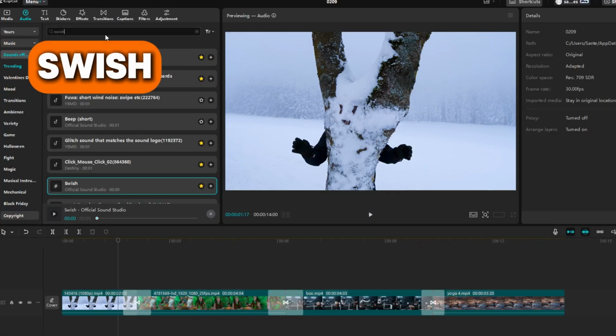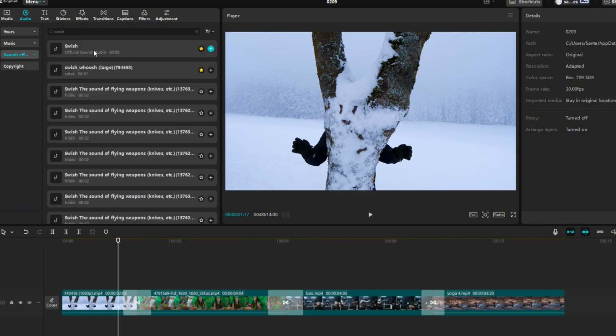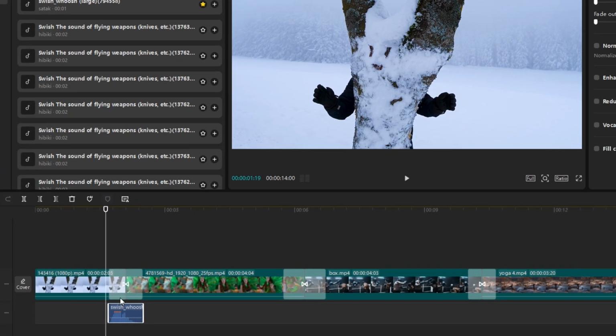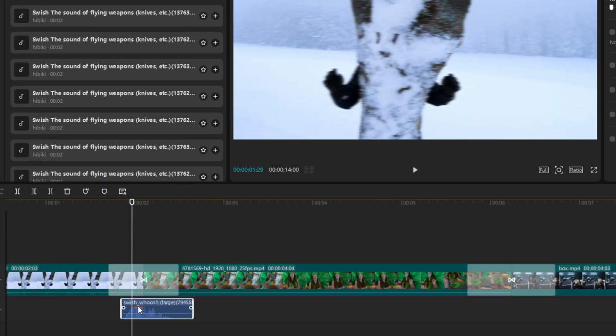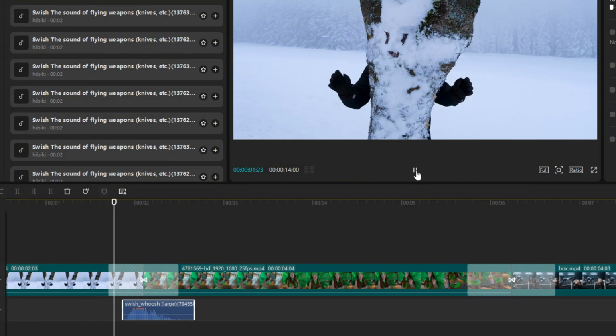I'll start by typing swish into the search engine and hit enter. I already have 2 that I have a star on. The first one is a bit short, but the second one is okay. So I'll drag it to the timeline. Find the moment in your transition where the animation starts and set the start of your audio there.